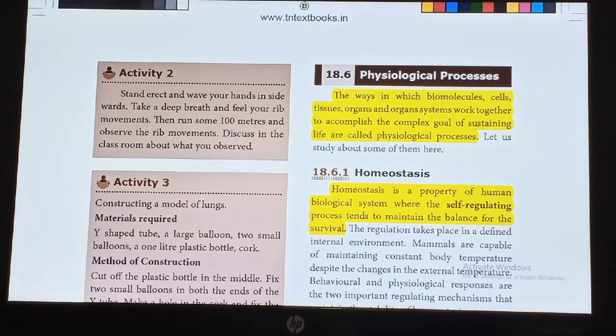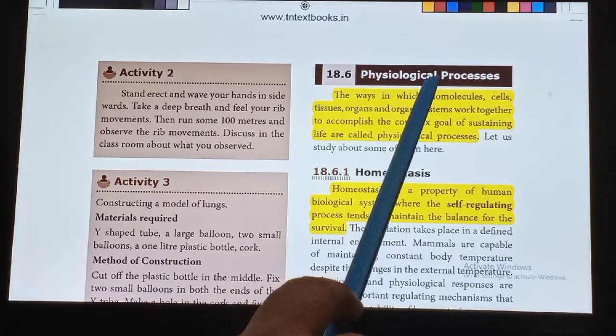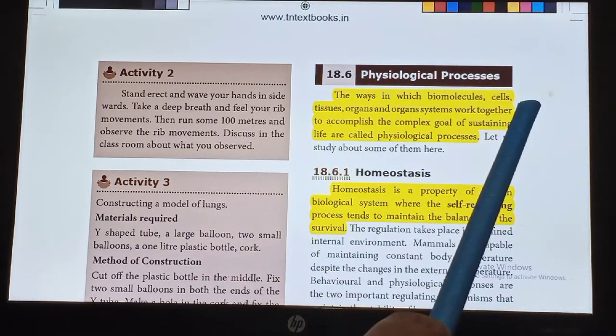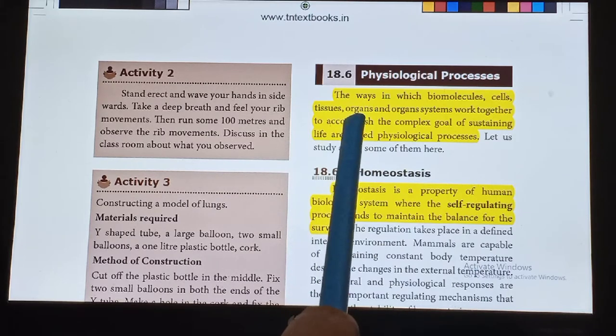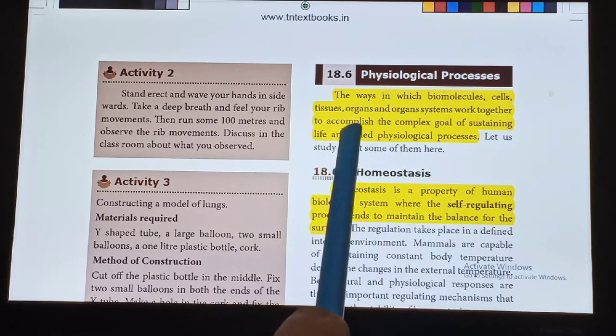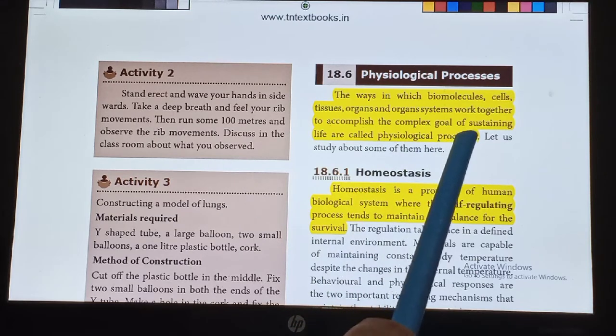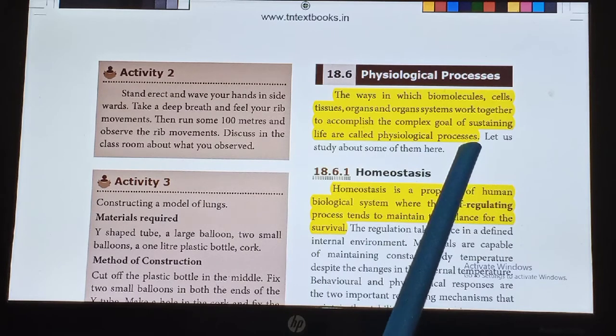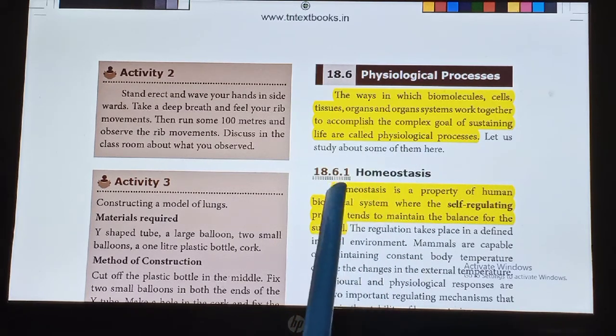In this session, we are going to discuss Unit 18, Organization of Life Part 2, Physiological Processes. The way in which biomolecules, cells, tissue, organs and organ systems work together to accomplish the complex goal of sustaining life are called physiological processes. Homeostasis.